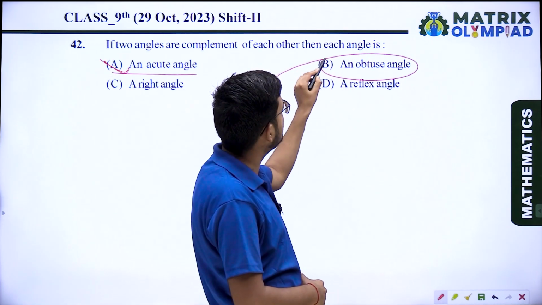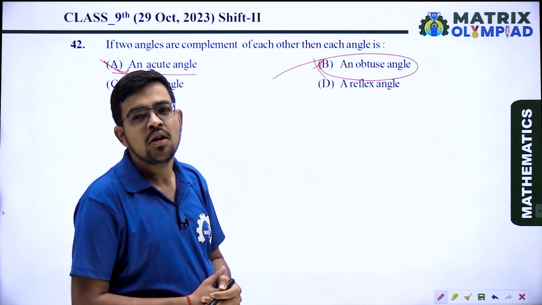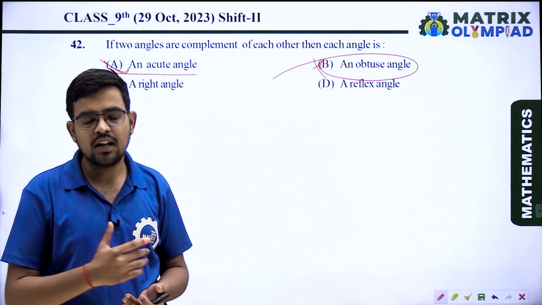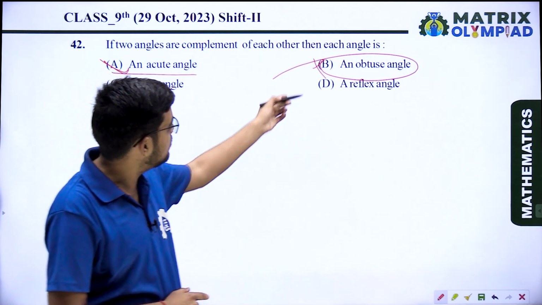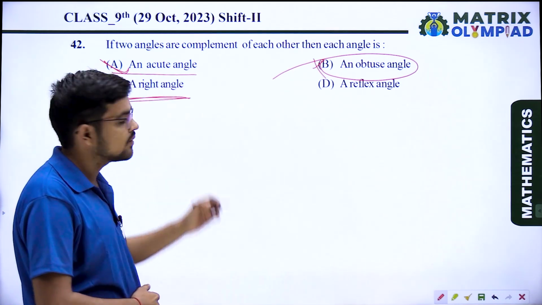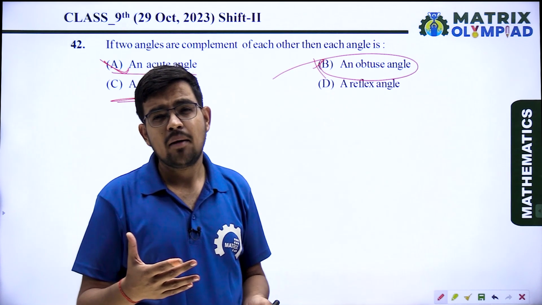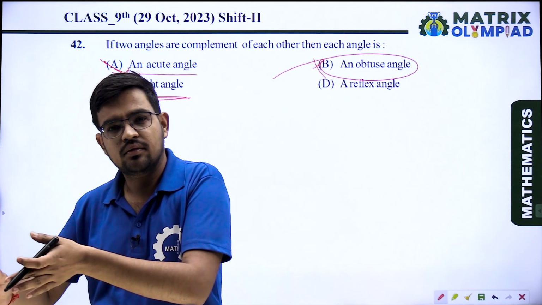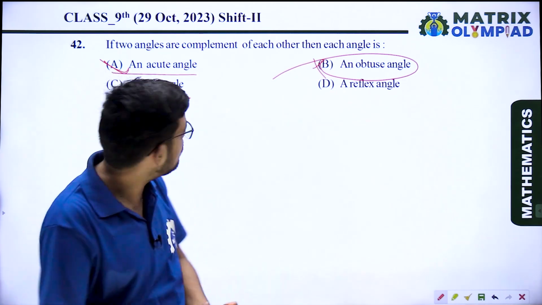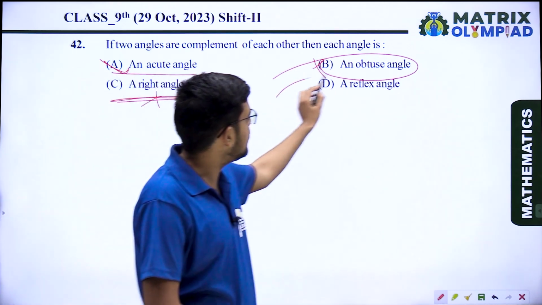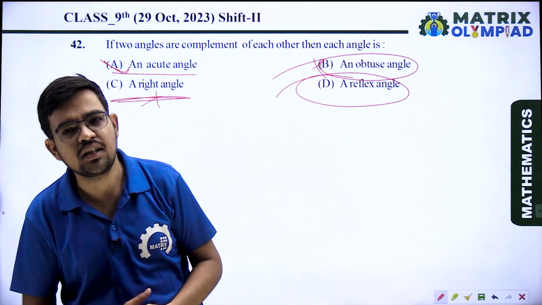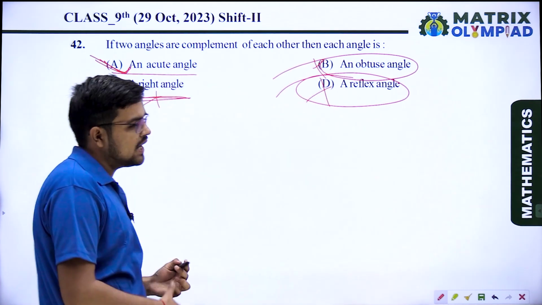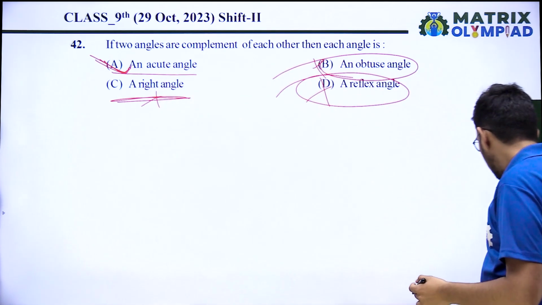Obtuse angle, not possible, because the measure of an obtuse angle is more than 90 degrees, but the sum of both angles is 90 degrees. So option B is not possible. Right angle: both complementary angles lie between 0 and 90 degrees, so a right angle is not possible. And a reflex angle is between 180 and 360 degrees, so this one is not the answer. So the only correct answer is an acute angle. Option A is the correct answer.